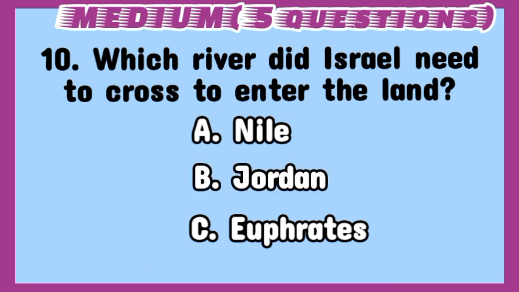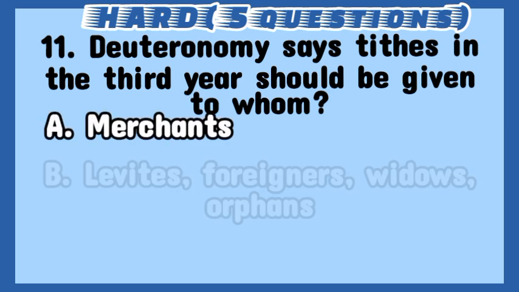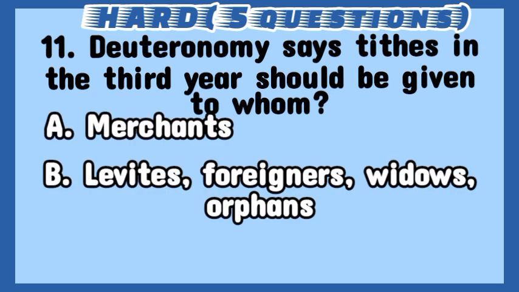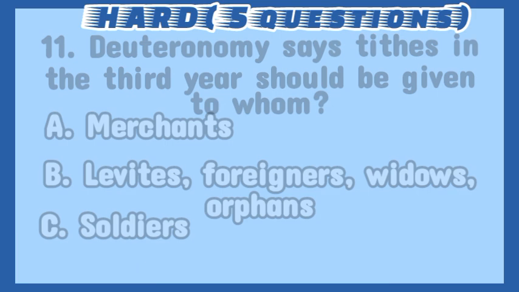Answer: B. Jordan. Hard. 11. Deuteronomy says tithes in the third year should be given to whom? A. Merchants. B. Levites, foreigners, widows, orphans. C. Soldiers. Answer: B. Levites, foreigners, widows, orphans.